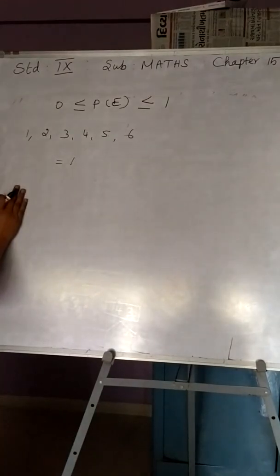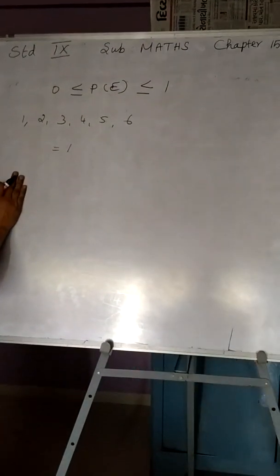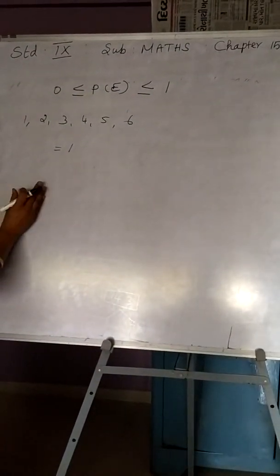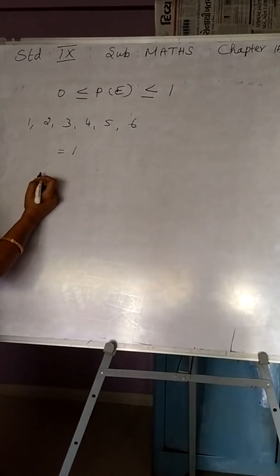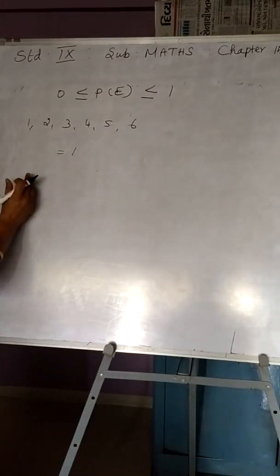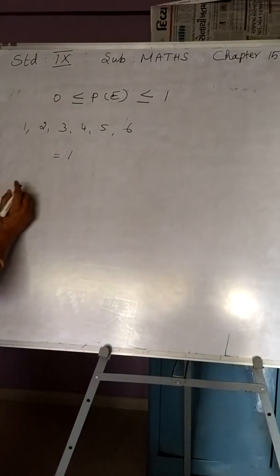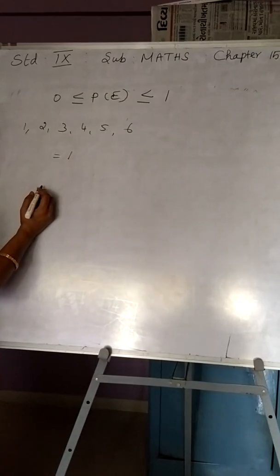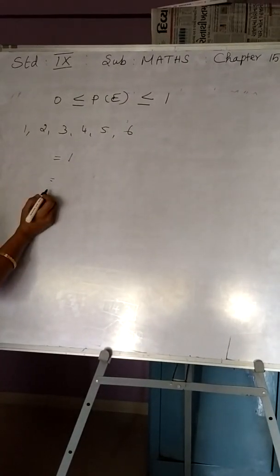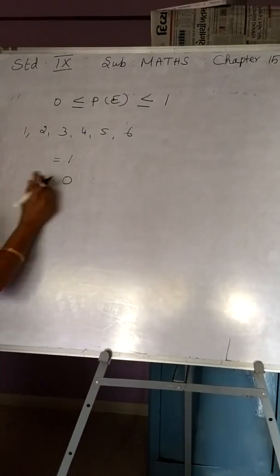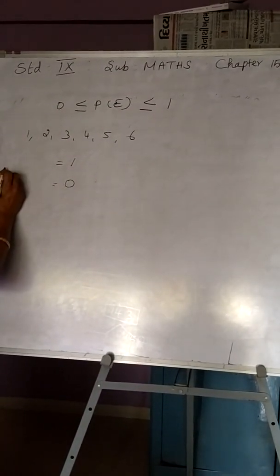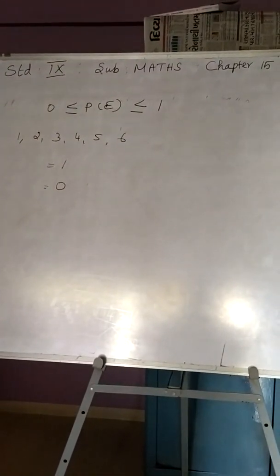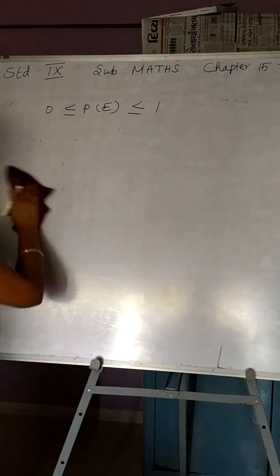Let us understand what an impossible event is. You are throwing a die. Is it possible to get the number 10? Not possible. Therefore, it is an impossible event. From a die, it is not possible to get the number 10 when it is thrown once. If you calculate the probability of any impossible event, the value is equal to 0. So the probability of a certain event is 1 and the probability of an impossible event is 0.